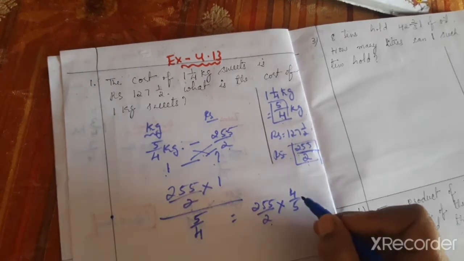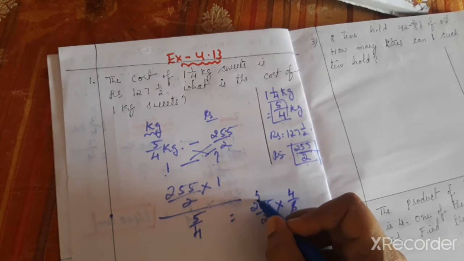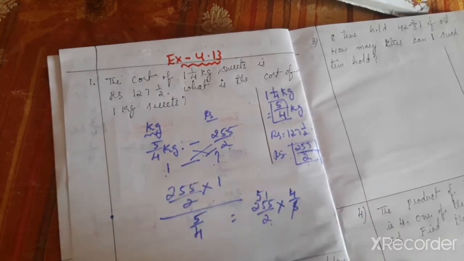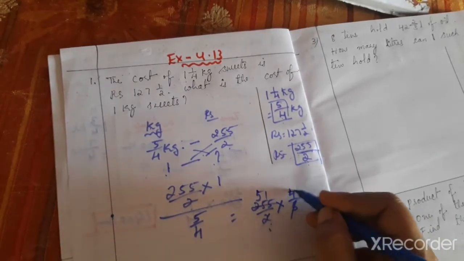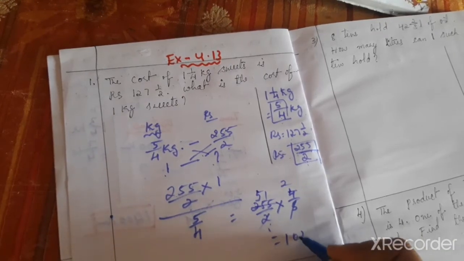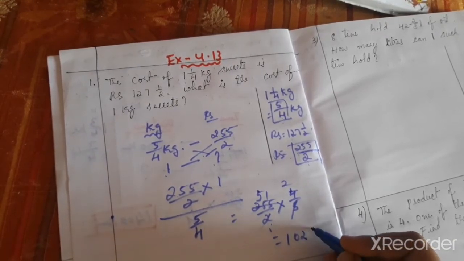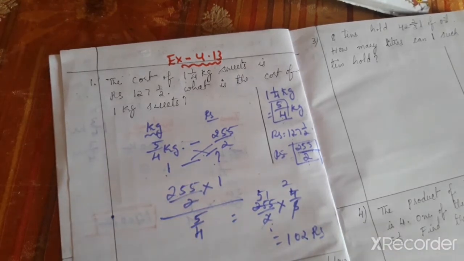Now simplify. 5 ones are 5, 5 fives are 25. 51 into 5. 5 ones are 5, 5 fives are 25. Okay. 2 ones are 2, 2 twos are 4. 51 into 2 is 102 rupees. The cost is 102 rupees.